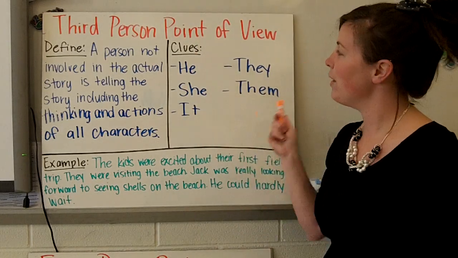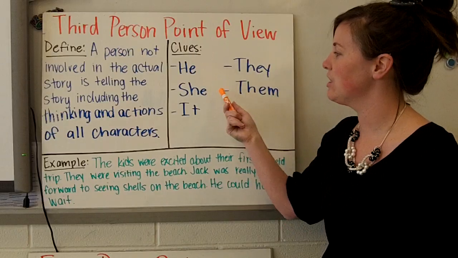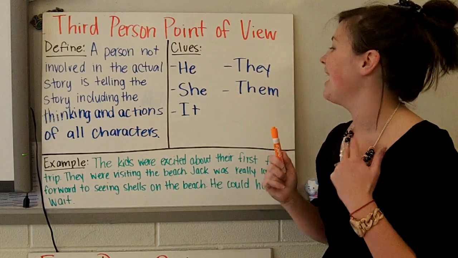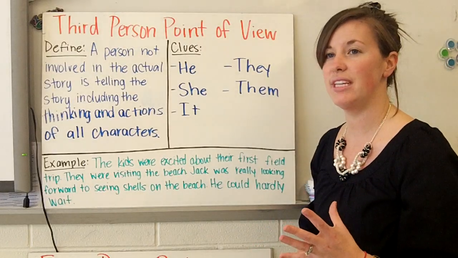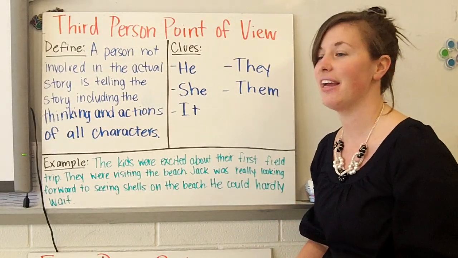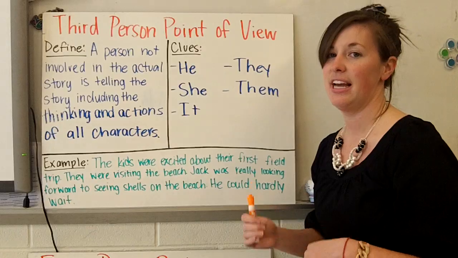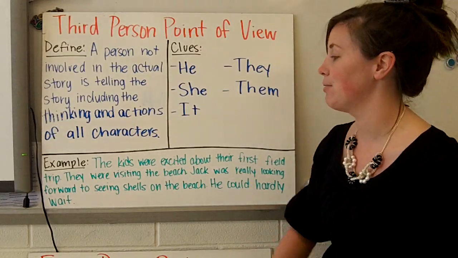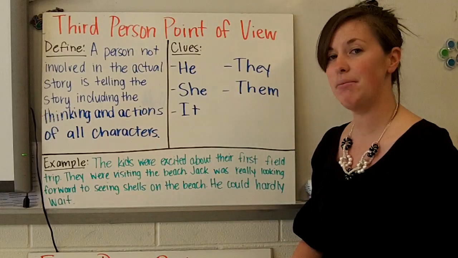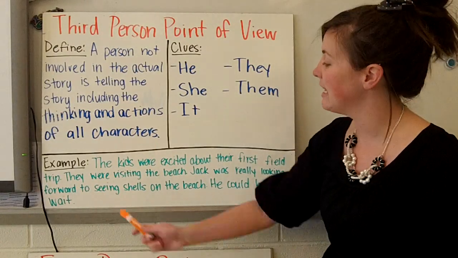So a good way to tell if it's third person is that it's going to use the words he, she, it, they, and them in order to tell the story. He went to the movies last night. While he was there, he met his friends. They all went and had popcorn. That's a good example.